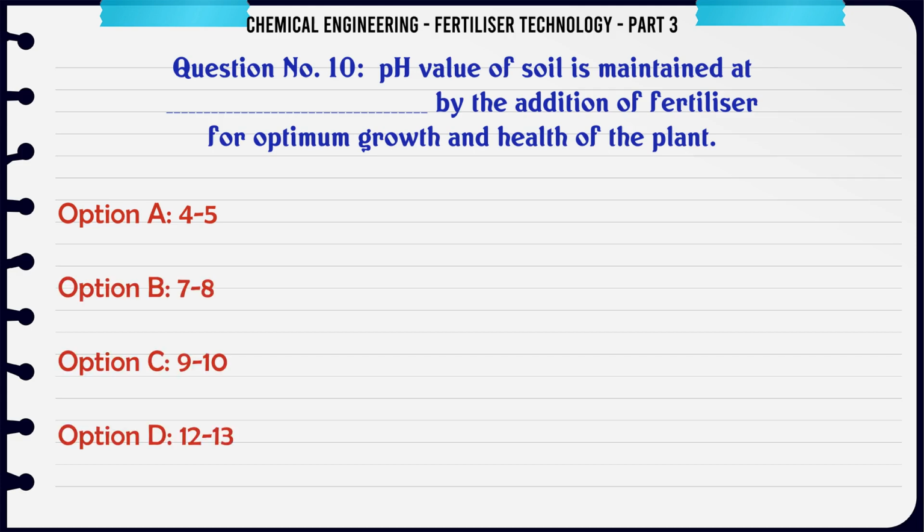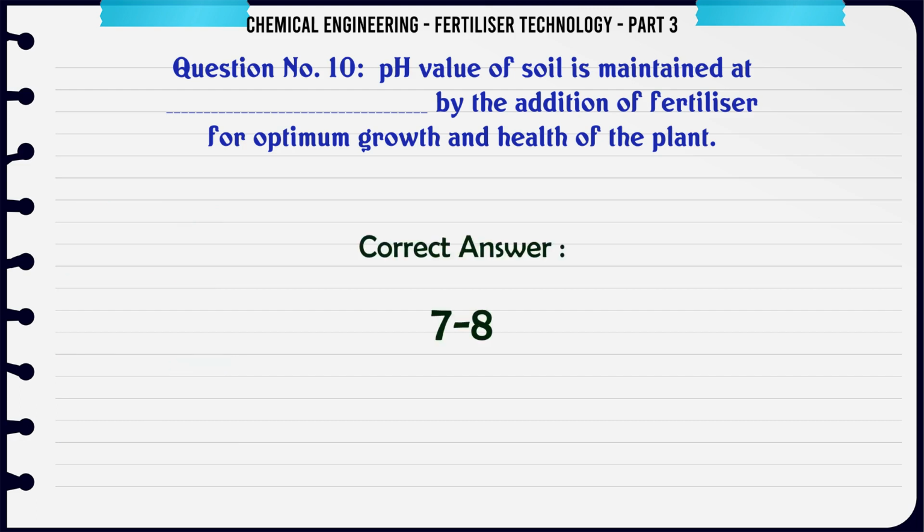pH value of soil is maintained at what value by the addition of fertilizer for optimum growth and health of the plant? A. 4-5, B. 7-8, C. 9-10, D. 12-13. The correct answer is 7-8.